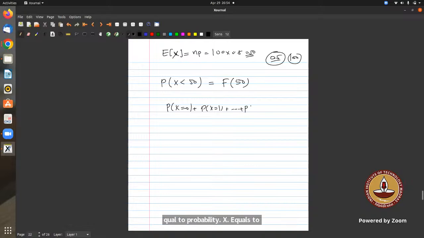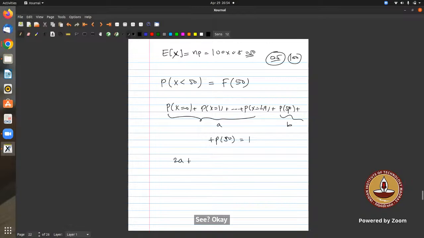Okay, but it is 100 C 50. See, if you take the probability X equals 0 till X equals 49 as a, the probability X equals 51 till 100 is the same, also a. And the probability X equals 50 as b. So a plus a plus b equals 1, definitely. So you have 2a plus b equals 1, and you just have to find out the b part.